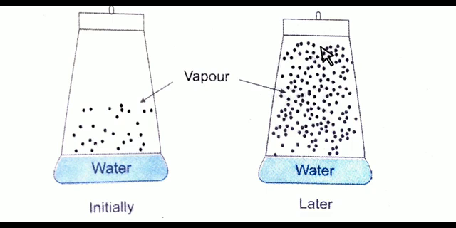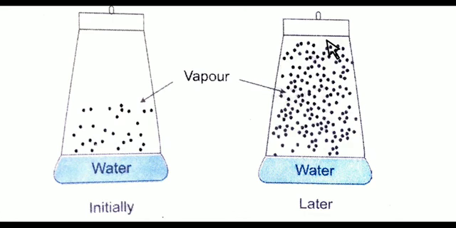So at the starting, the rate of evaporation is high, meaning liquid changes into vapor very fast, and condensation is low, meaning vapor does not change quickly into liquid. But students, after some time, more and more vapor is formed, and when the quantity of vapor is high, the rate of evaporation goes down and the rate of condensation is more.